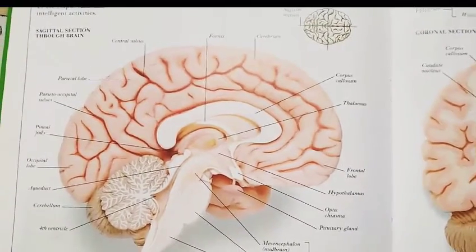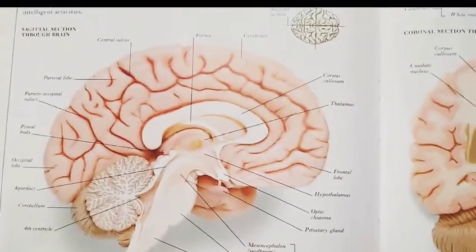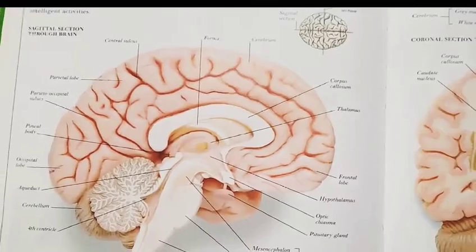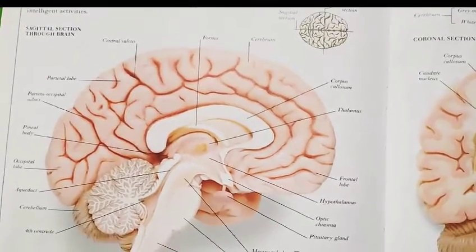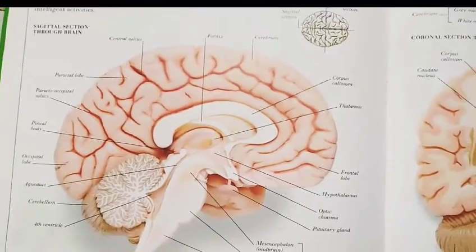Now the hunger and the emotions, it secretes mainly two hormones, ADH and oxytocin, and controls the pituitary gland and controls sleep and wakefulness and food intake, blood pressure and the heart rate. These are some of the functions of the hypothalamus. Okay, now we will just move to the midbrain.